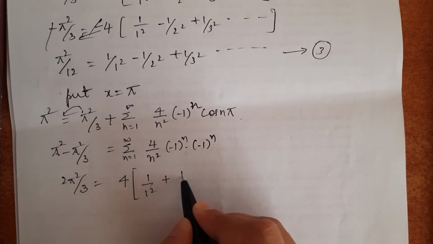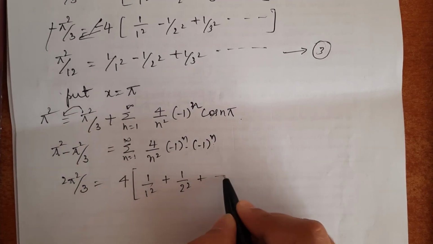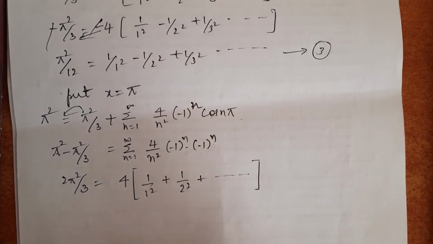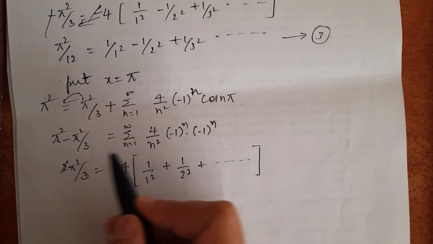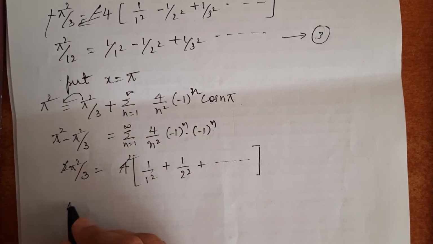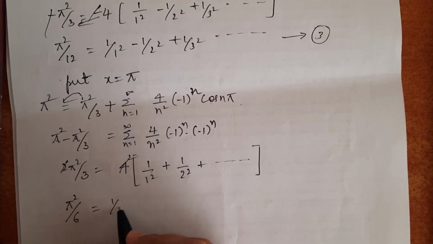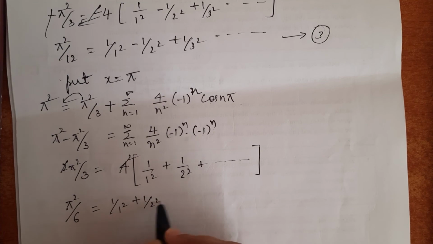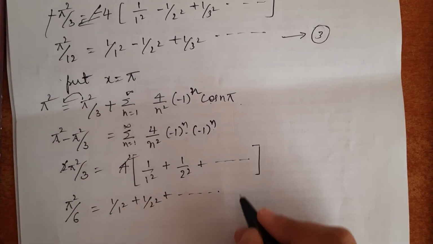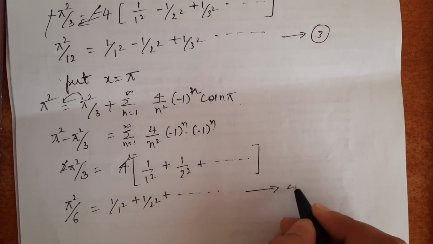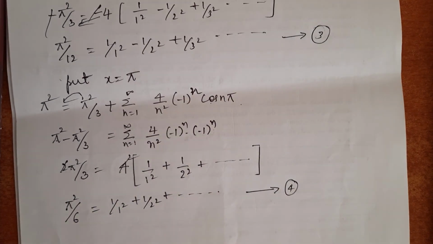When n is 2, 1 by 2 square plus etc. Now 2 ones are 2, 2 twos are 4, pi squared by 3 twos are 6 equals 1 by 1 square plus 1 by 2 square plus etc. This is our second deduction. Let me call it equation 4.